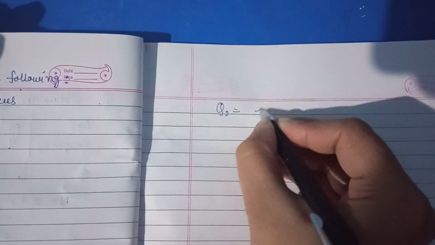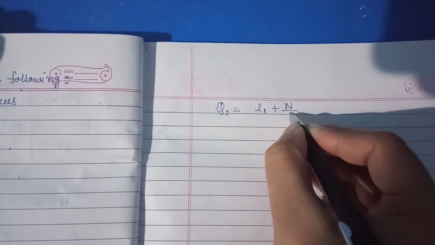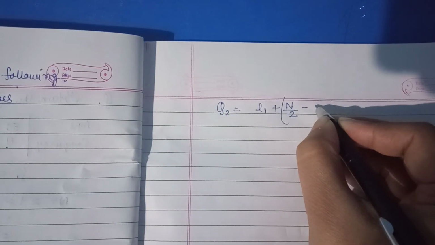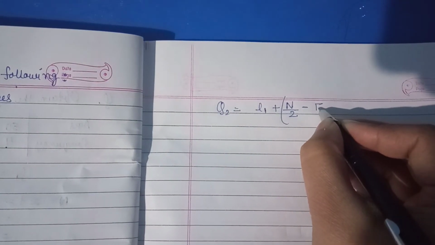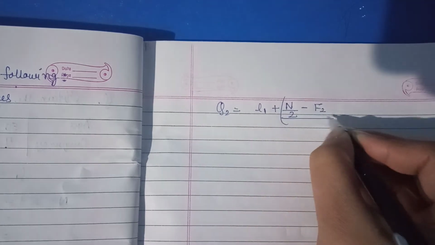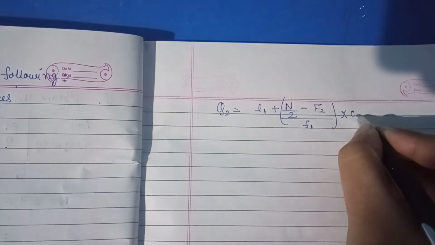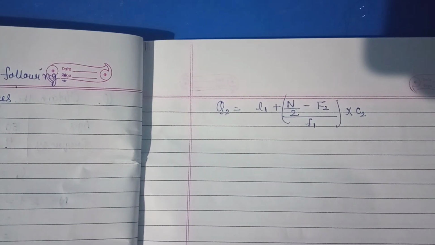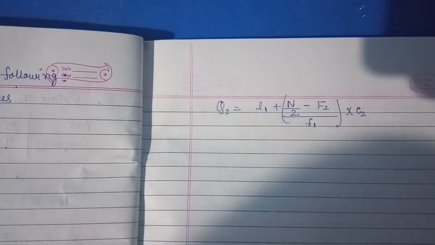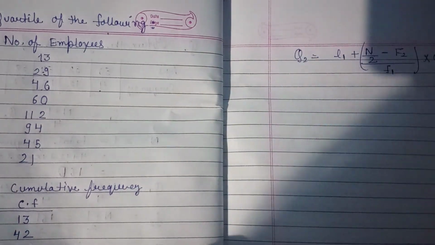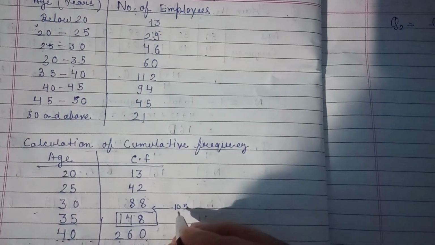Similarly for q2, what will I do? For q2, L1 plus n by 2 minus F2, I am writing capital F, F2, divided by small f1 into c2. Okay, so for this it is different, because here it is quartile. Whenever you are going to find out, then here it is 105.